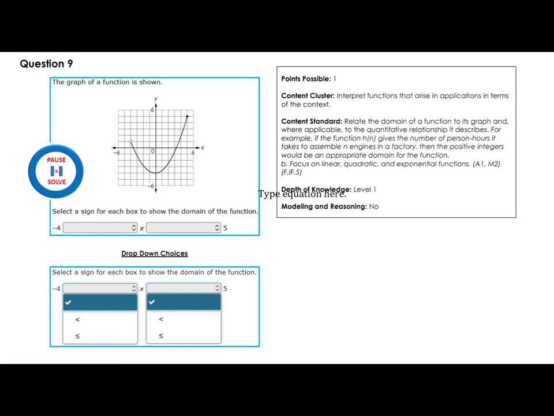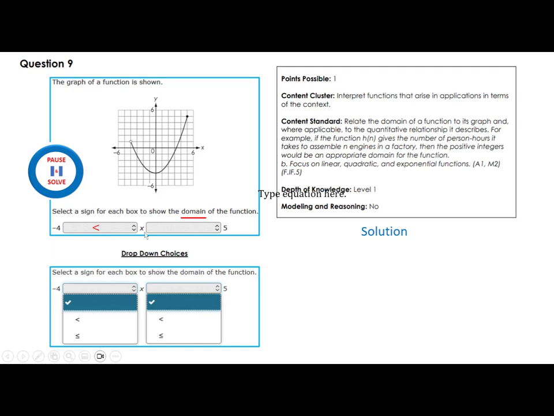The graph of a function is shown. Select a sign for each box to show the domain of the function. The domain of the function is where x is varying from what value to what value. See, this is your x. x is starting at this point here, which is -4, and it's ending at this point here, which is 5. But look, they closed this, which means the 5 is included. Here, this is open, which means the -4 is not included. So now you get the domain.